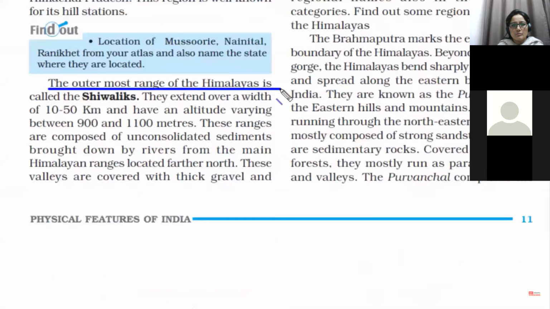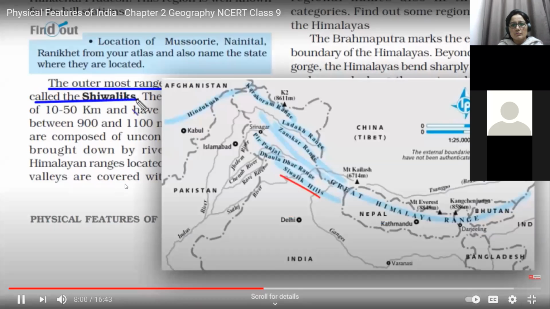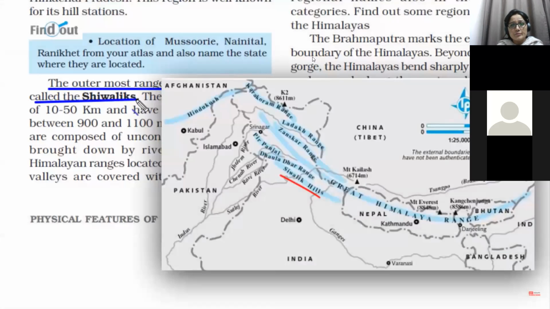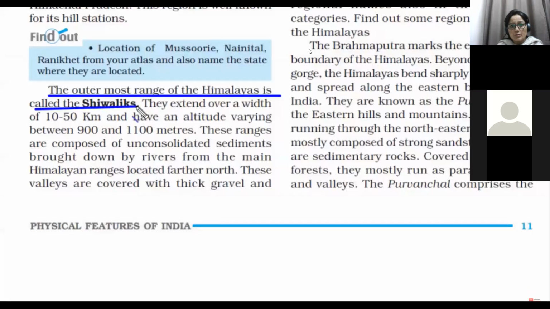And the last and the third part of Himalayas, that is the outermost range. Now look at this. This is Shivalik range, outermost range of Himalaya. This continues unconsolidated. Average height is approximately 1500 meters. Width is 10 to 50 kilometers. This is called the Shivalik, and the width of this range is 10 to 50 kilometers. And the heights of the peaks in this region are very low, that is 900 to 1100 meters.